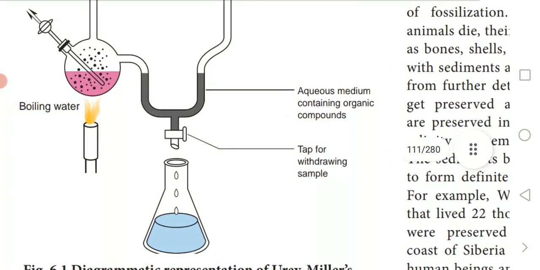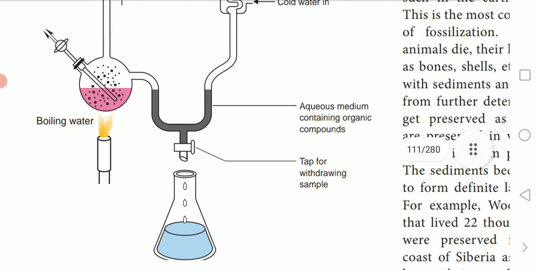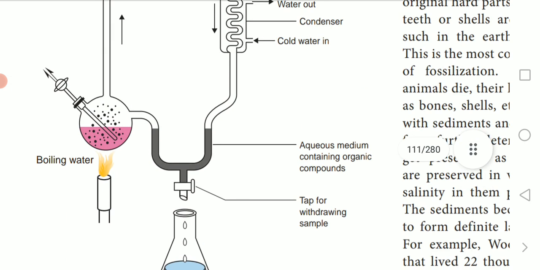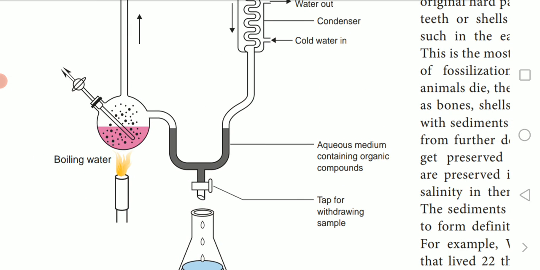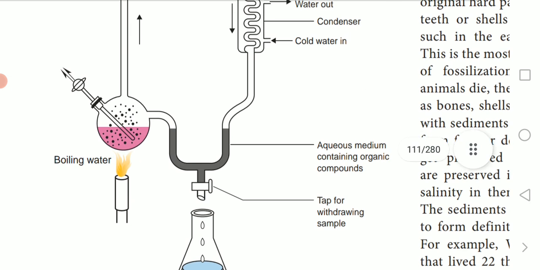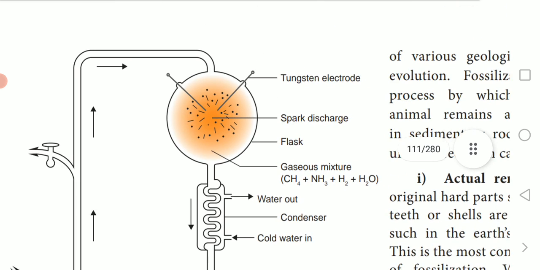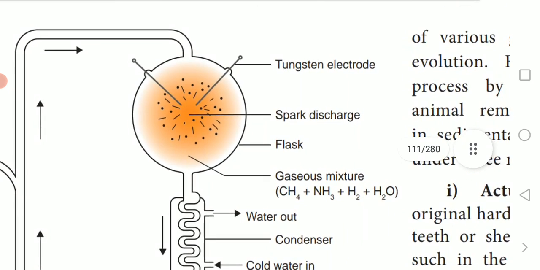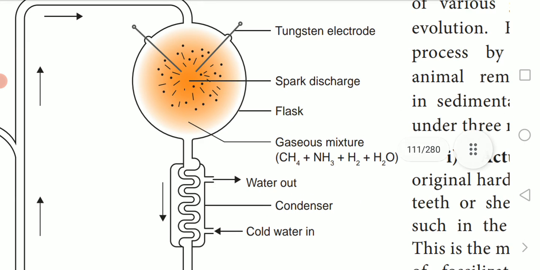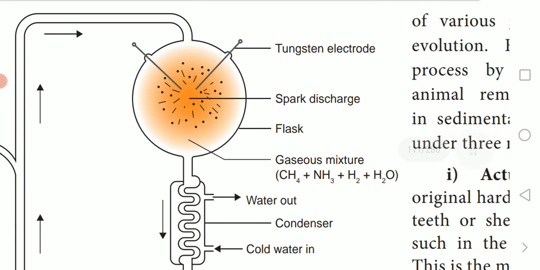Here is the beaker containing boiling water, with a stove below it, and a pipe connected. In this container, a mixture of gases was taken, along with tungsten electrodes fixed in it. They produce an electric charge.